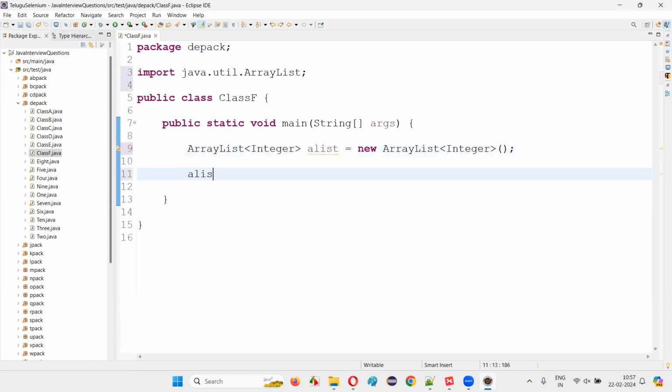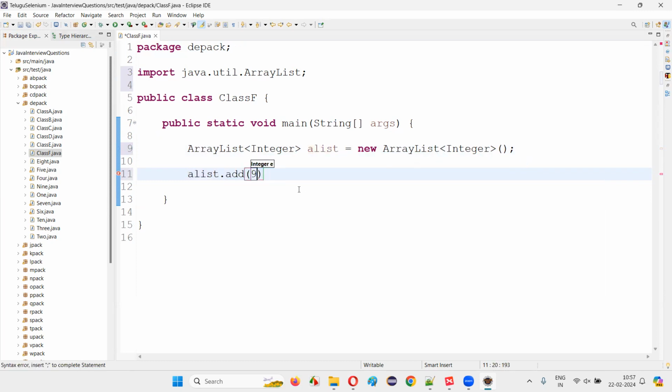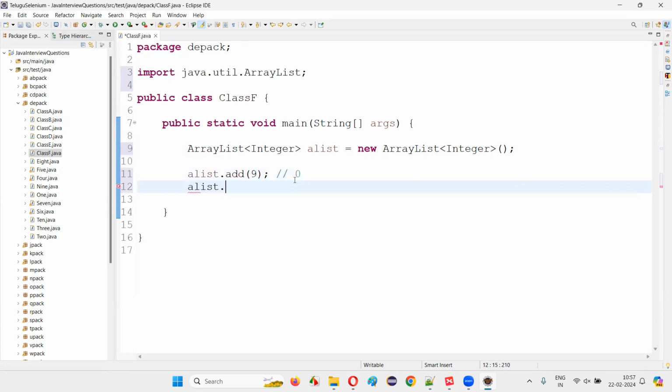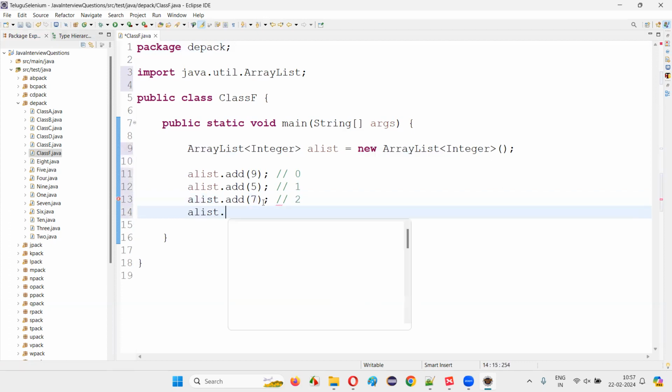And now I would like to add the elements: a list dot add of 9. If I add this object 9 here, this will be stored at index 0. A list dot add of 5, it will be stored at index 1. A list dot add of 7, this will be stored at index 2. A list dot add of 8, this will be stored at index 3.